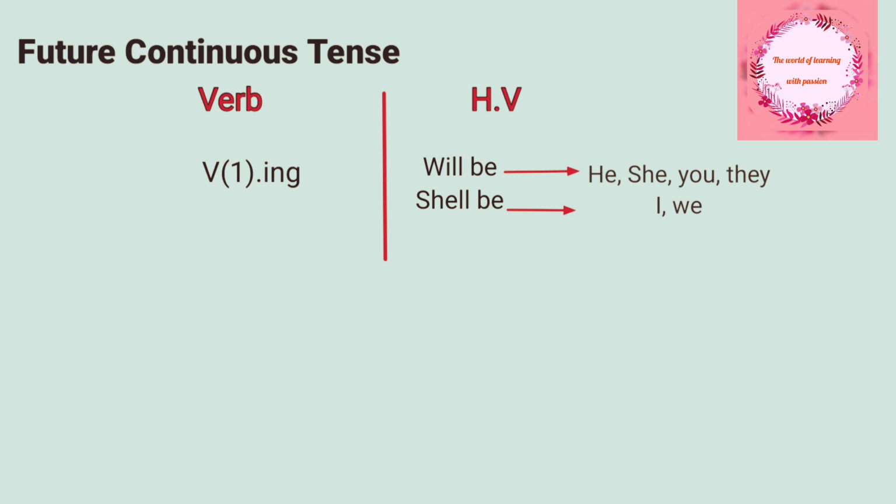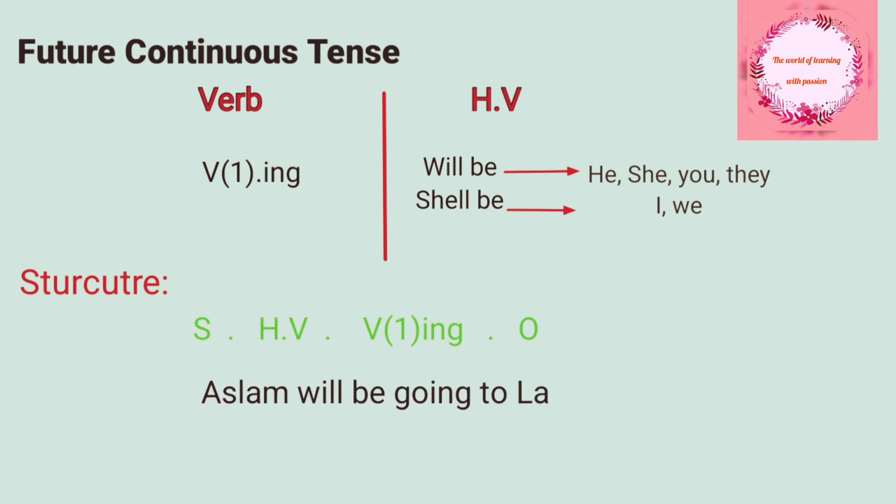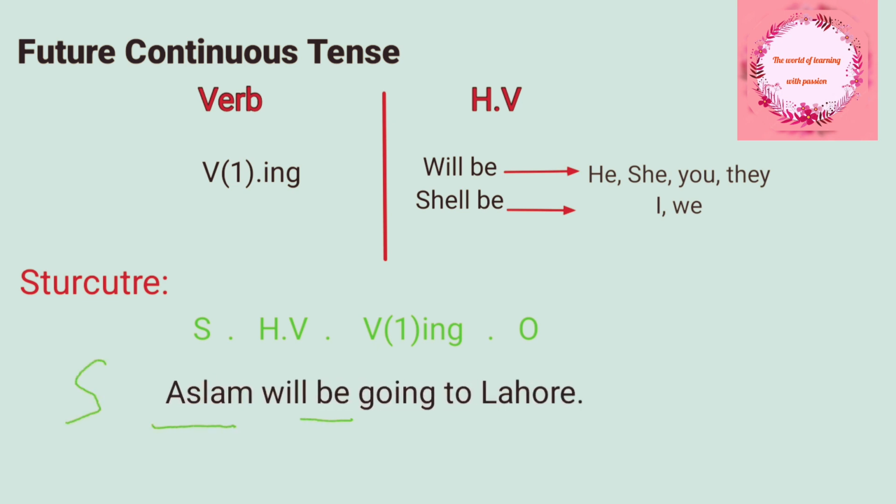Next we see its structure. The structure of future continuous is very simple, and it's the same as the previous structures we have discussed in our previous videos. In this structure, at first we use subject, then helping verb, then verb first form with ing addition, then object. Let's see one example: Aslam will be going to Lahore, in which Aslam is subject, will be is helping verb, going is verb first form with ing addition, Lahore is object.